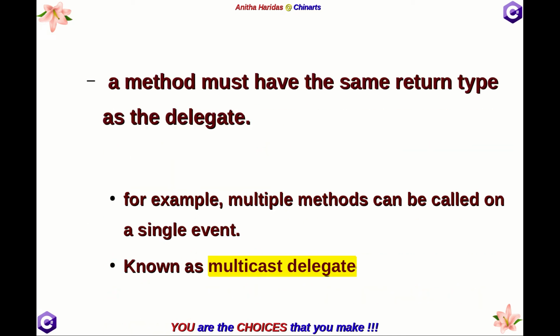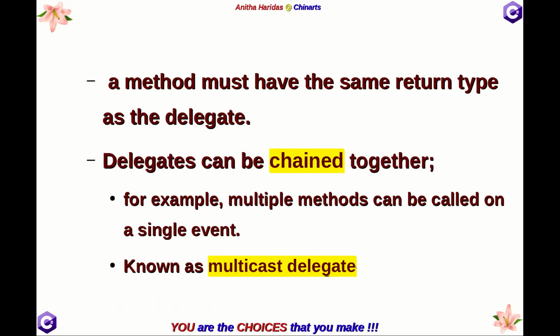A method must have the same return type as that of the delegate. We have seen it must have the same signature, and delegates can also be chained together. For example, multiple methods can be called on a single event. That means one delegate reference can be chained together to invoke multiple methods. This kind of delegate is called a multicast delegate.